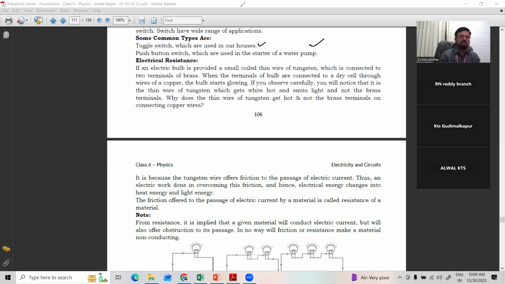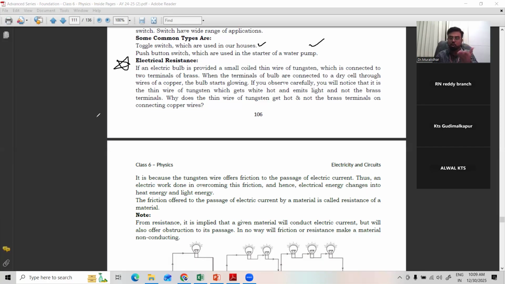Right? Now, the next one is, after knowing about the electric components like cells, bulb, and switch, we can use the electric resistance. Another important term: resistance. So what is resistance? The name itself indicates it stops or controls the flow of electrons.